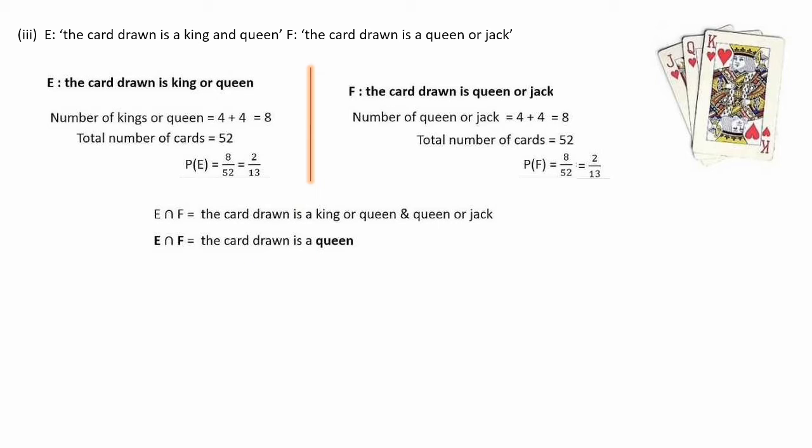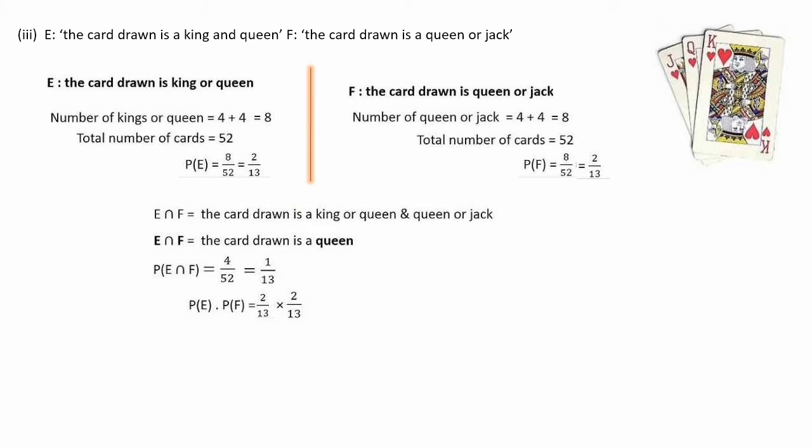Once again, E is the card drawn is a king or queen, and F is the card drawn is a queen or jack. When we combine both, E intersection F means we take what is common, that is the queen. So P of E intersection F is the card drawn is a queen. There are 4 queens in one deck of cards, that is 4 divided by 52, which is equal to 1 divided by 13.